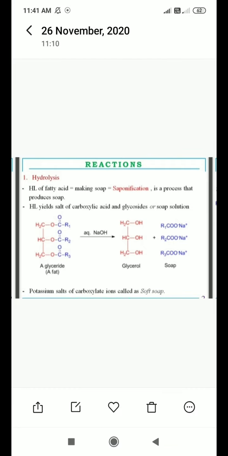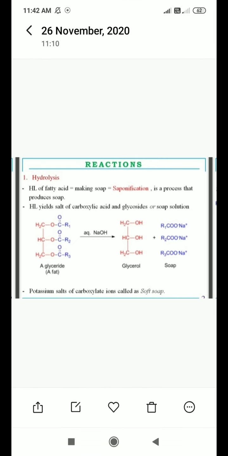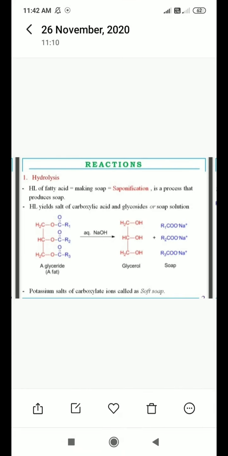Generally, in the hydrolysis of a glyceride or a fat, where fat means nothing but the ester as a functional group, this ester part reacts with aqueous NaOH or aqueous KOH, so it yields glycerol.